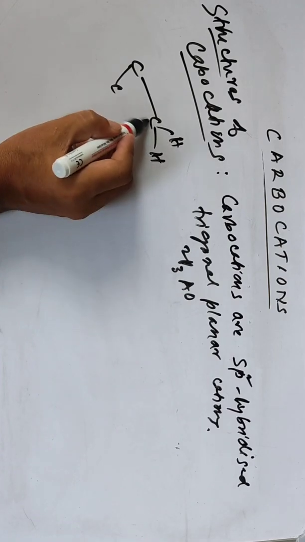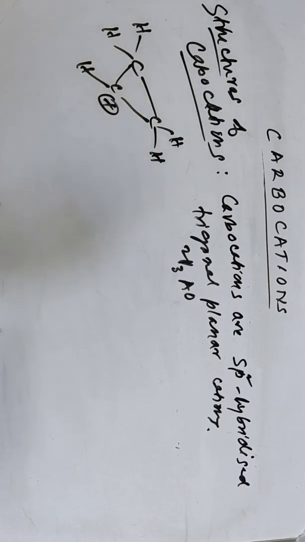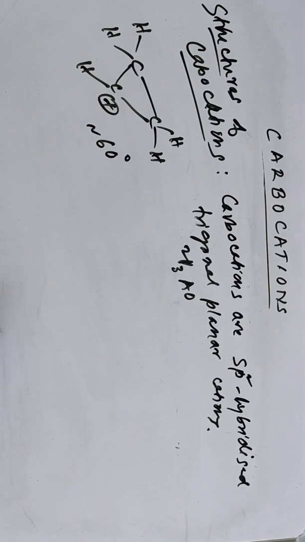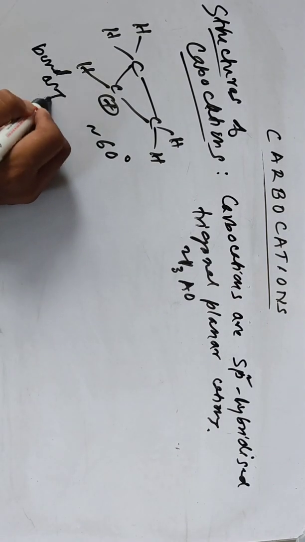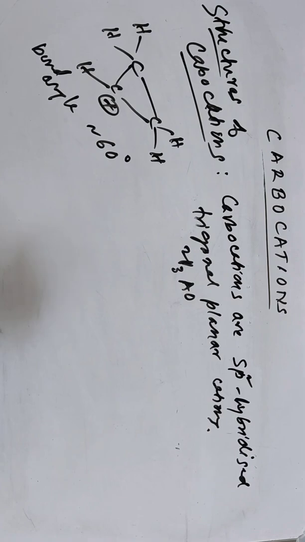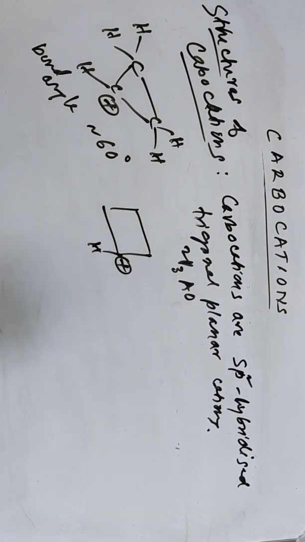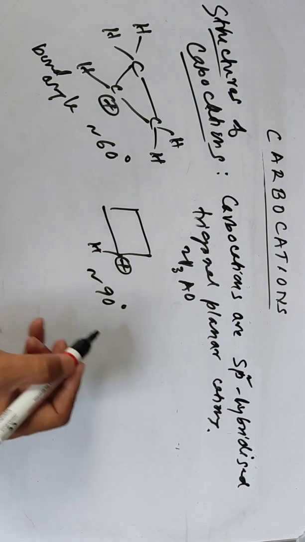This is a carbocation. Another carbocation is the cyclopropyl carbocation, where the angle is around 60 degrees, so it is not 120 degrees. It may still be planar and sp2 hybridized, but one angle is 60 degrees, which deviates from 120 degrees. Similarly, in the cyclobutyl carbocation, one angle is around 90 degrees, so this deviation takes place.